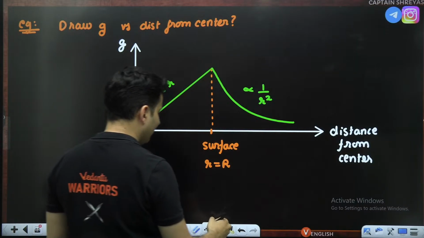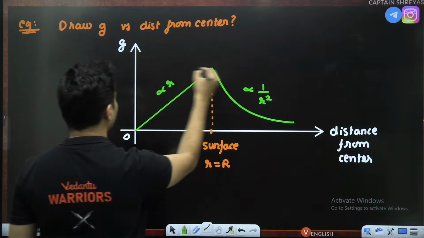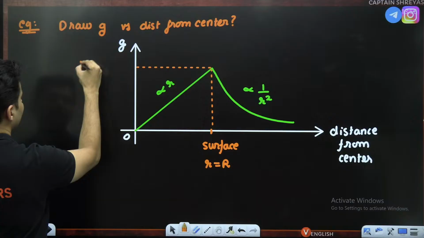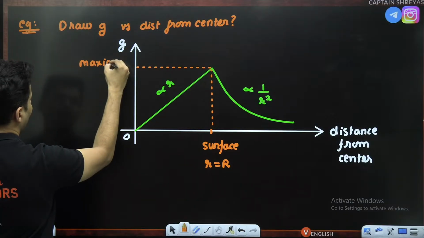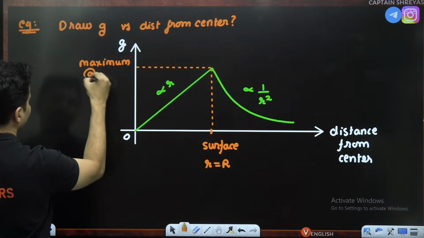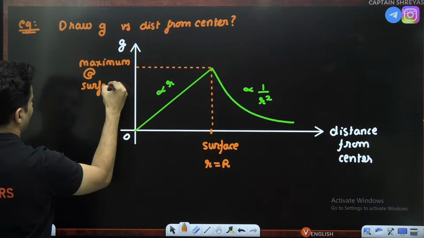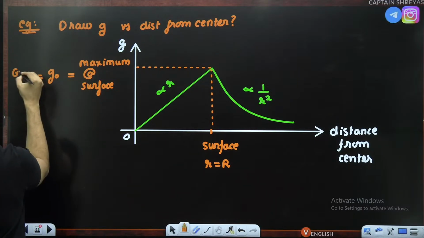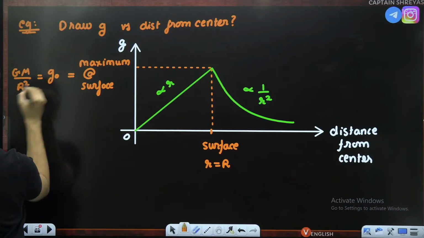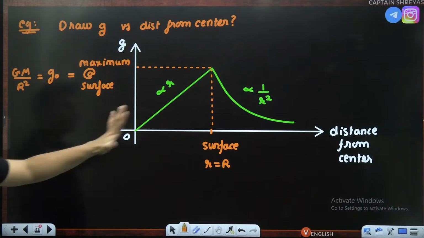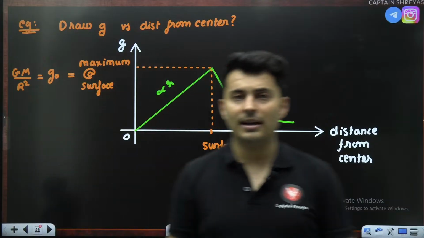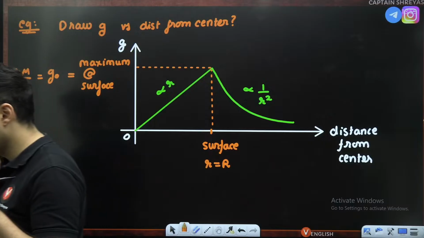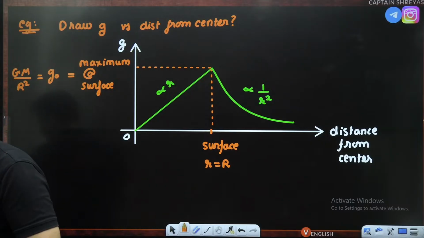So one thing is also very, very clear, that it is maximum at the surface. And that maximum value is your g naught, which is GM by radius square. That is the answer. Is this absolutely clear, everyone, how the graph looks like? We have gone straight with the formulas, nothing complicated.